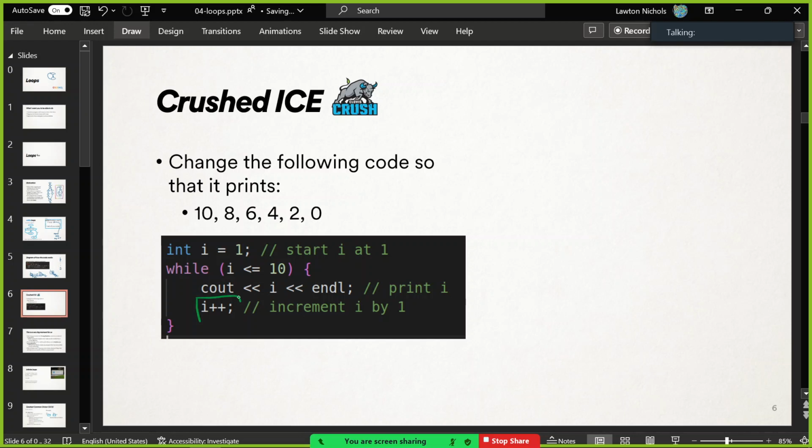So this line better change. We better decrement by 2 rather than increment by 1. Good. Anybody else want to tell me another piece that they changed? Very good. So that's our starting value. The first time we hit this body, we're going to print whatever I is initially. And if it's 1, we're going to print 1 first. Very, very good. So we want to change that to 10 instead of 1.